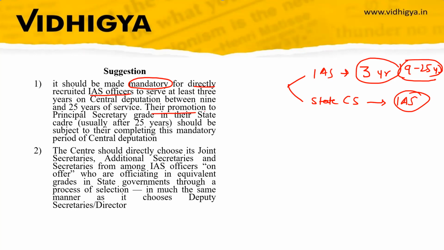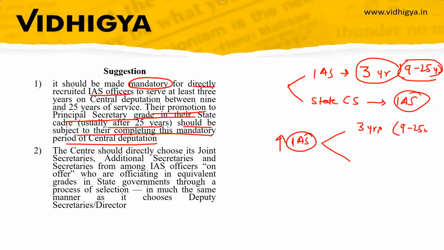It also says their promotion to principal secretary grade in their state cadre, usually after 25 years, should be subject to their completing this mandatory period of central deputation. So for further promotion of directly recruited officers, the government should make it mandatory. If you want further promotion to the rank of principal secretary or more, you need to serve 3 years on central deputation between 9 to 25 years of your service.